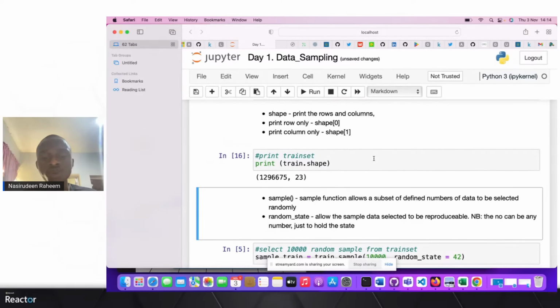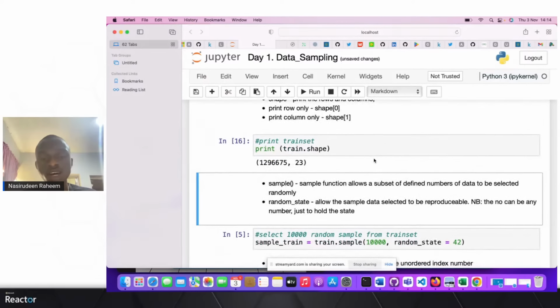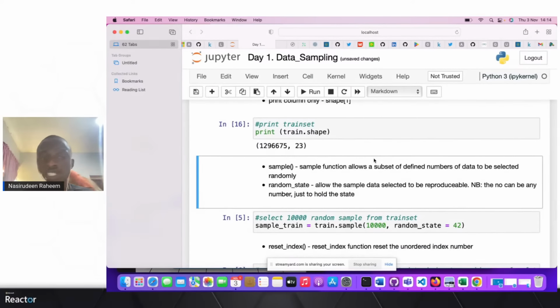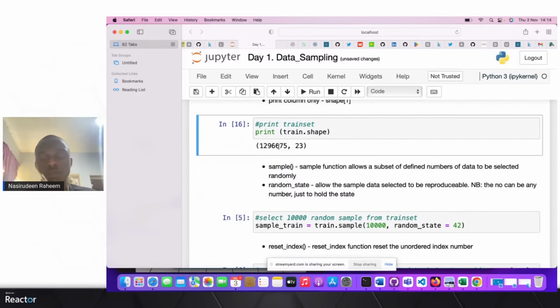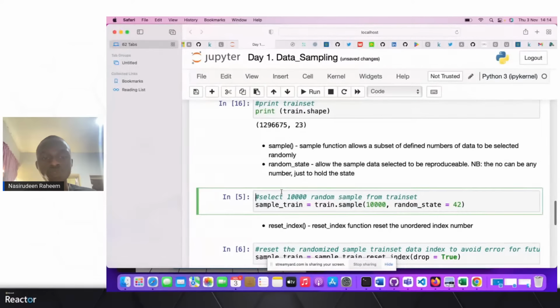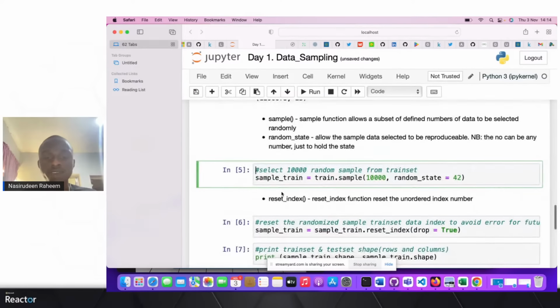Now, in order for it to be reproducible and to make things easier, we are going to take a sample from the original data set, because we observe that it is more than 1 million rows. We are going to select 10,000 samples. We are trying to take a random sampling, which is going to be stratified, to make sure that the 10,000 we take from the millions of rows does not really affect our rare cases, which is the one. In further study, we are going to learn what the rare cases actually mean. So here we are taking the sample from the original data set.